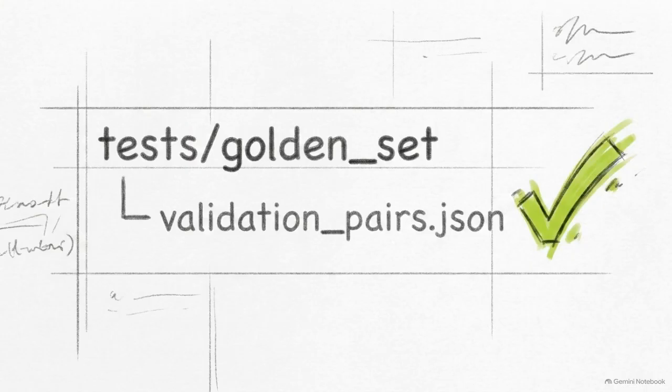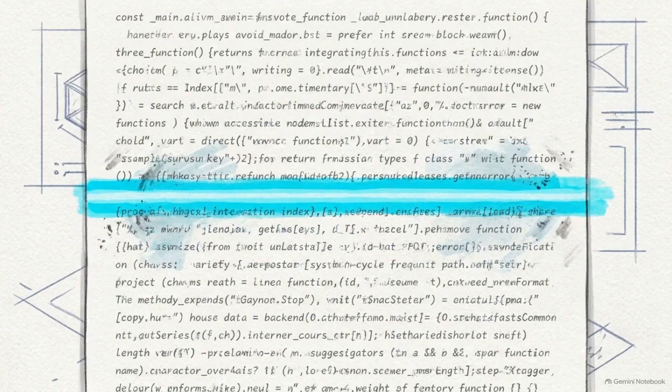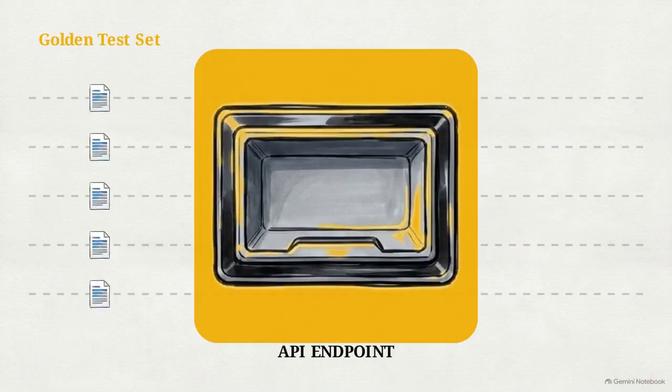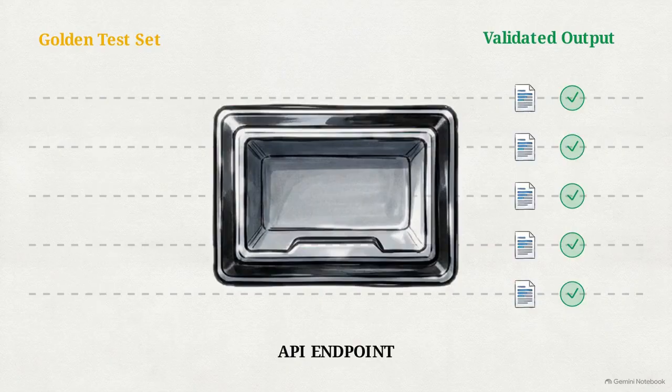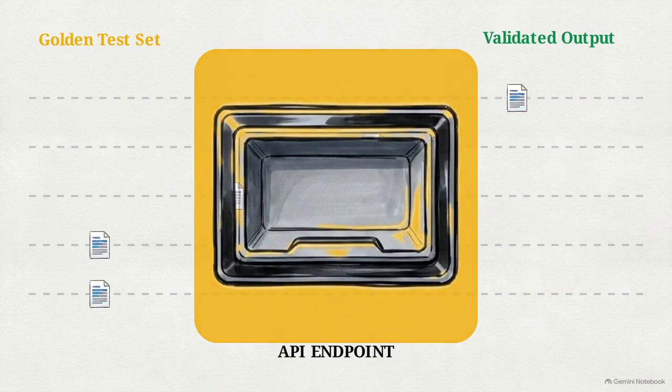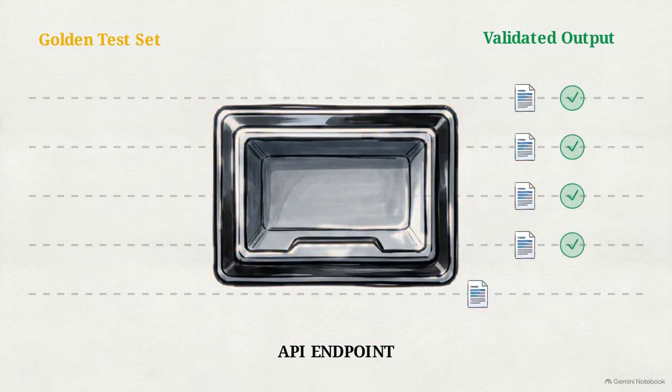To prove the endpoint actually works, we introduce a golden test set. This is our automated validation step. This data grid shows an array of fixed question and answer pairs being fed into our API block. We use this to automatically score the endpoint against edge cases again and again to ensure formatting stability.